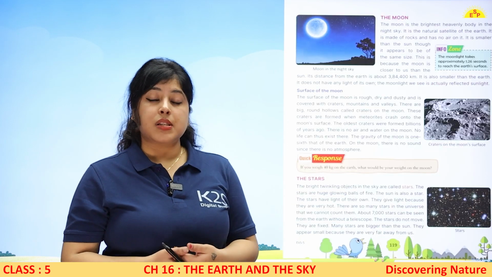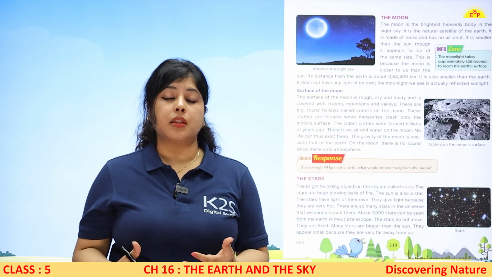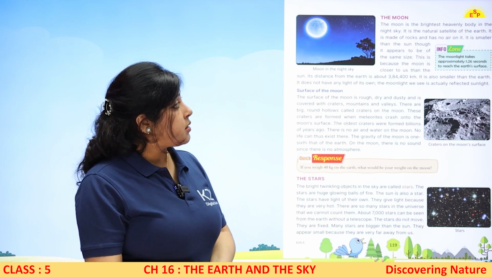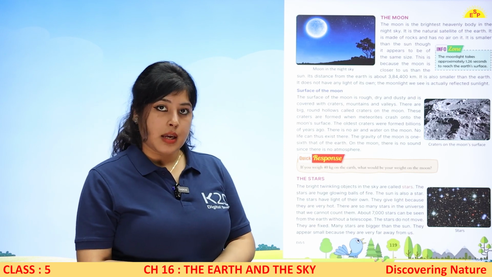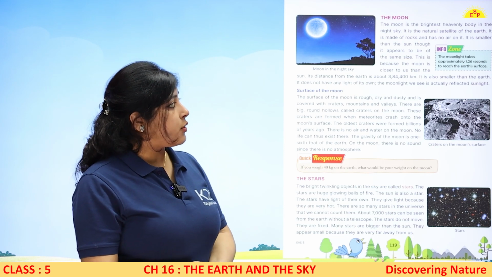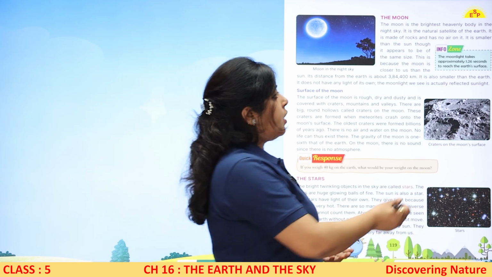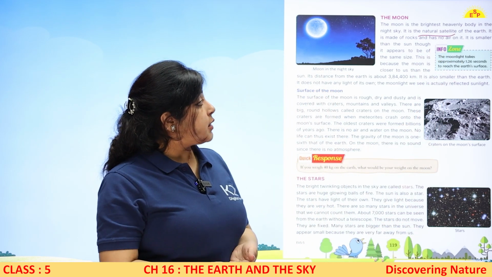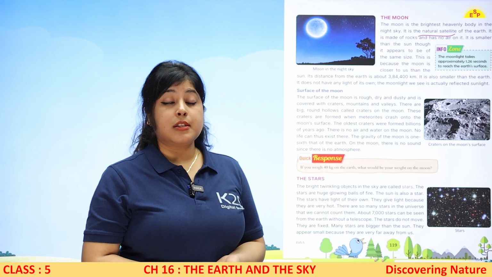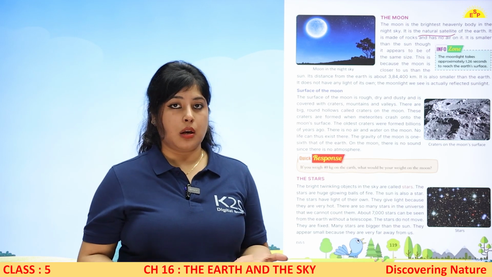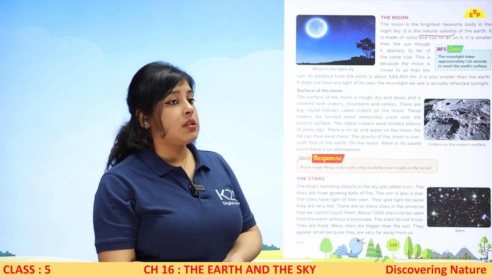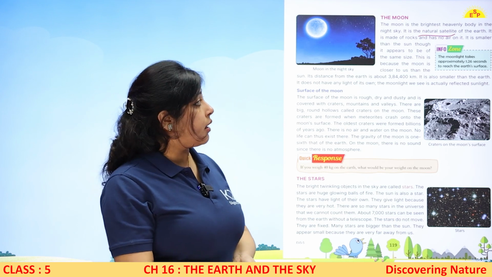The moon, will study about the moon, चांद जो हमें स्काई में दिखता है. So the moon is the brightest heavenly body in the night sky, रात के समय. It is the natural satellite of the Earth. सो ये अर्थ की क्या है चिल्ड्रन? Natural satellite. It is made of rocks and it has no air. तो यहाँ पे कोई एयर नहीं है, ये रॉक से बना हुआ है. It is smaller than sun. सन से तो साइज में छोटा है ये.